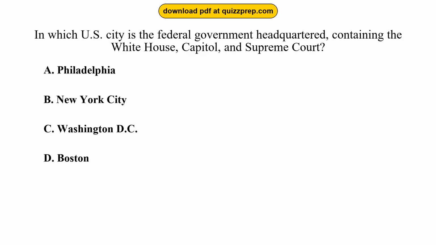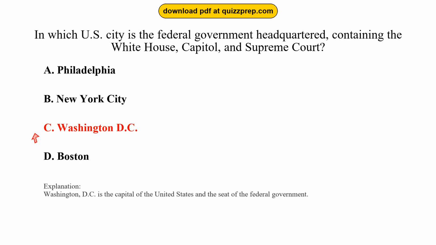Question 100. In which U.S. city is the federal government headquartered, containing the White House, Capitol, and Supreme Court? Option A, Philadelphia. Option B, New York City. Option C, Washington, D.C. Option D, Boston. The correct answer is option C, Washington, D.C. Washington, D.C. is the capital of the United States and the seat of the federal government.